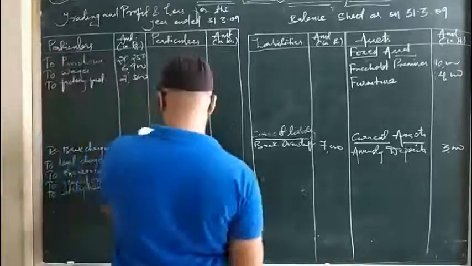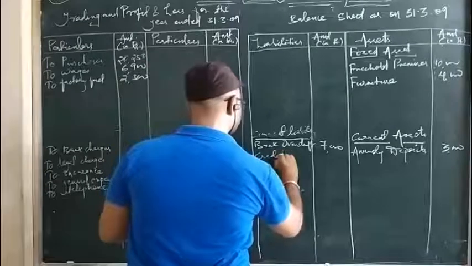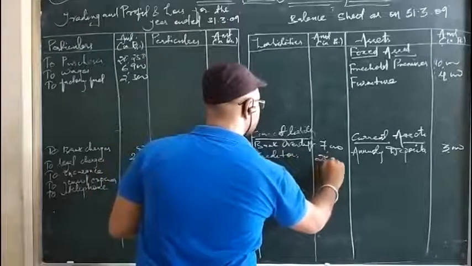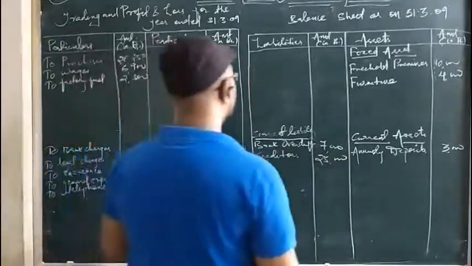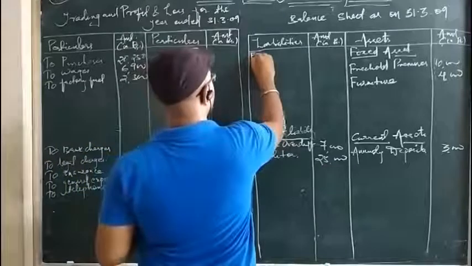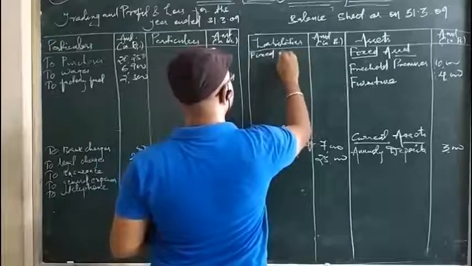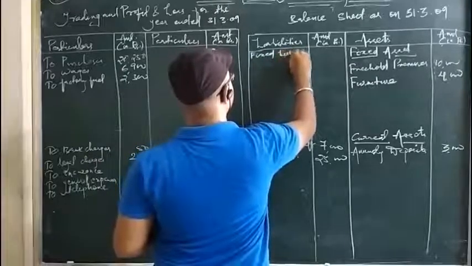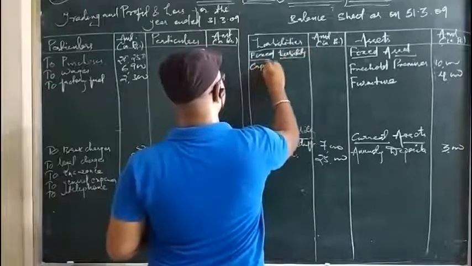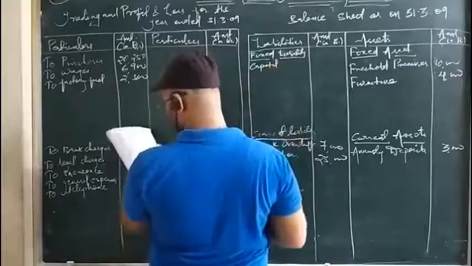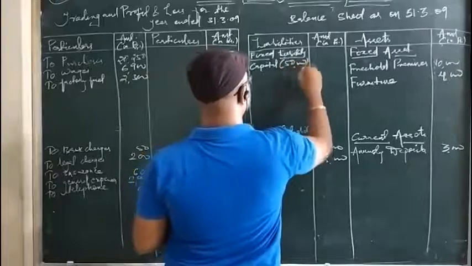Then we have creditors. So creditors are current liability. So creditors is 25,000. Okay. Then we have capital. So capital is the fixed liability. Okay. And we have to keep it in adjustment form. Okay. Remember that. So this is a fixed liability. Capital. So capital amount is 50,000.